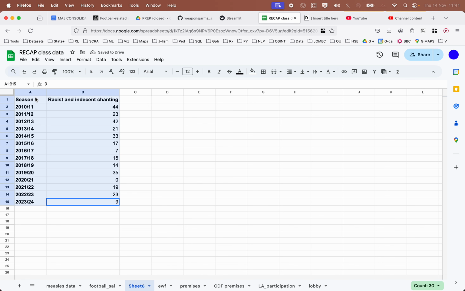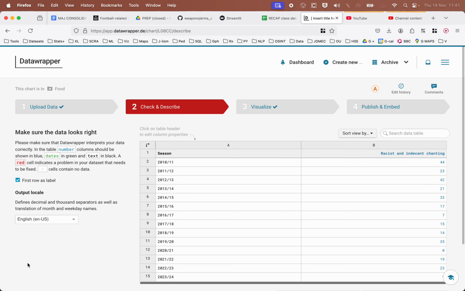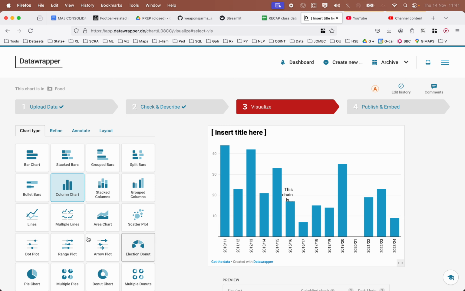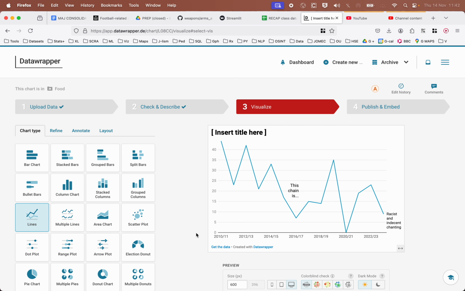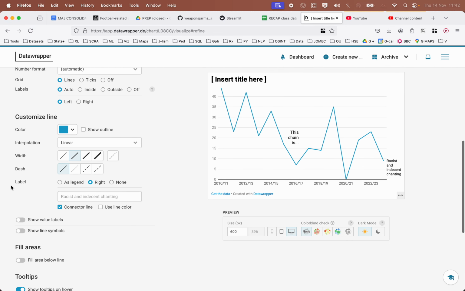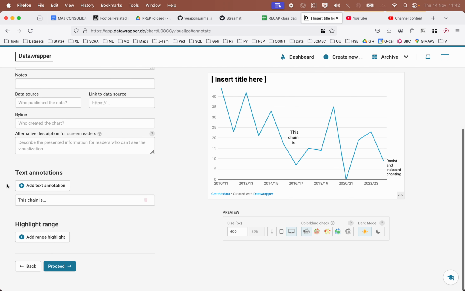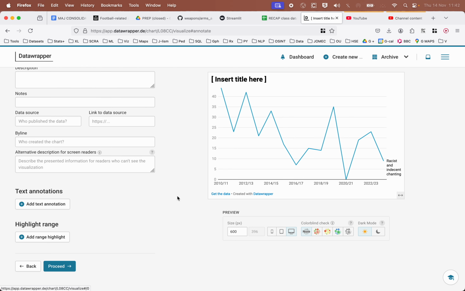Okay, and in fact, we could probably just copy this and drop it into Datawrapper and see what happens. Visualize. I want a line chart. Okay, I left this little annotation. How do I get? Oh yes, you usually have to go into refine, and then this should be a little bin beside the. Oh no, it's annotate, of course. Annotate. Yeah, there's a little bin that appears there. I want to get rid of that. So we'll hit the bin.